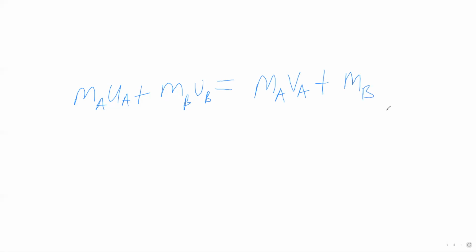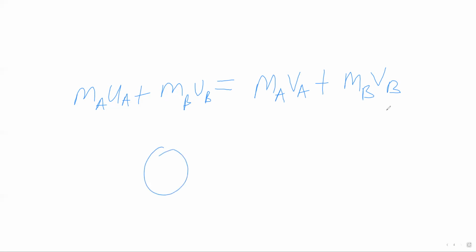And it uses a formula which looks like this. The mass of the first object times the initial velocity of the first object, plus the mass of the second object times the initial velocity of the second object. This should be the same as the mass of the first object times the final velocity of the first object, plus the mass of the second object times the final velocity of the second object. So that's how it's calculated.